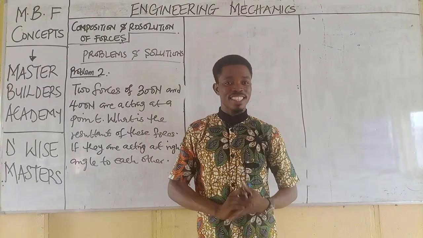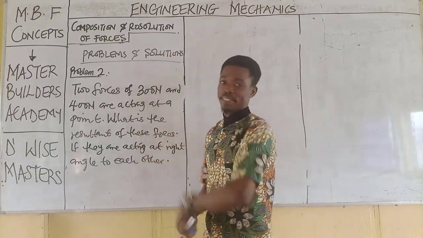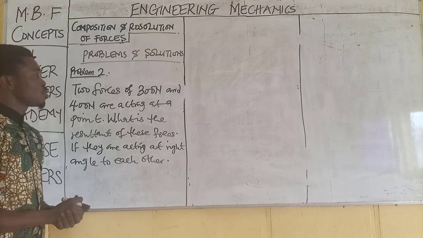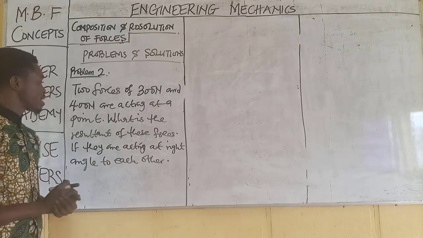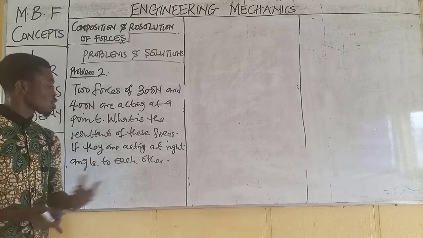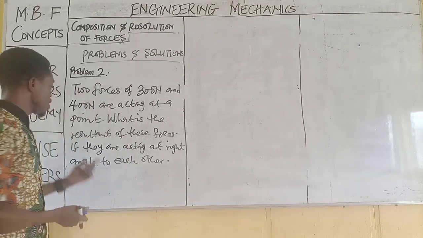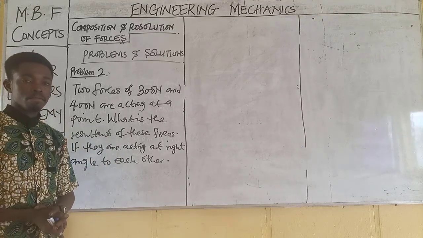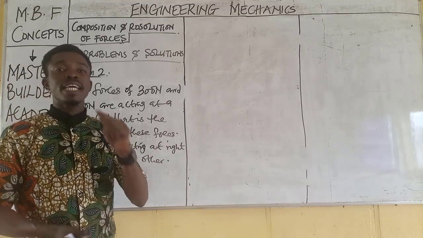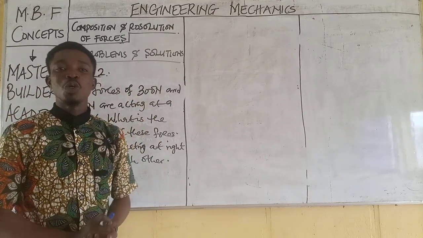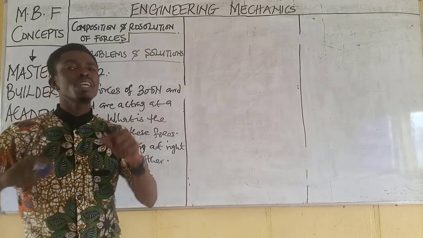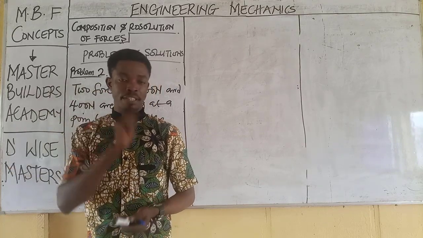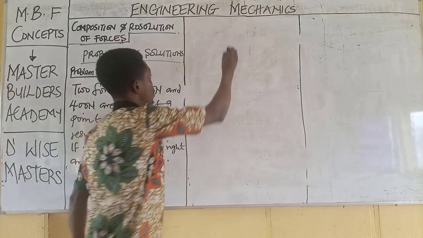Now guys, welcome back to this session. Now we have question number 2 on the board. Two forces of 300 Newton and 400 Newton are acting at a point. What is the resultant of these forces if they are acting at right angle to each other? If they are acting at right angle to each other, that means the angle between these two forces is exactly 90 degrees.